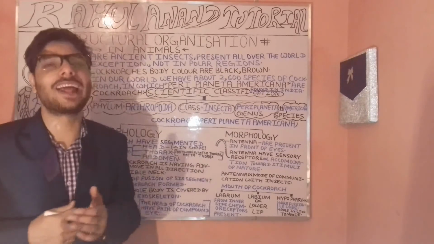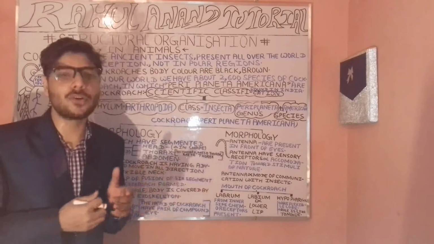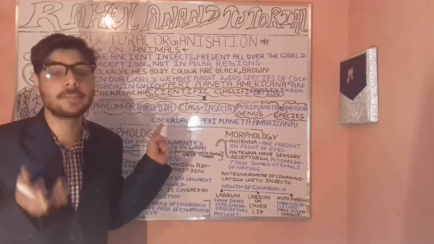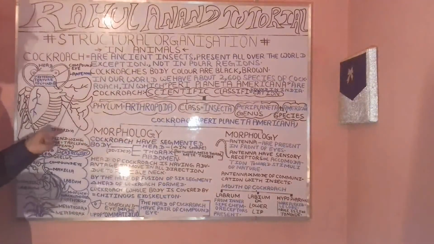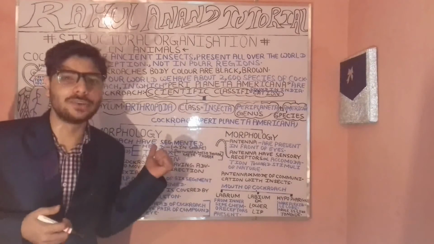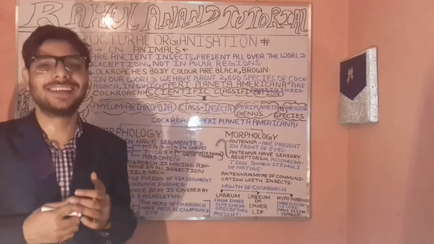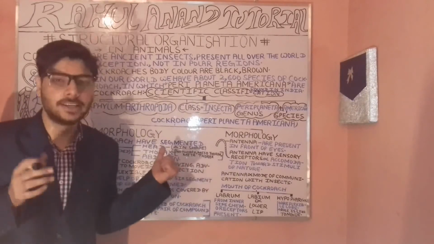Then it often has the forewings, then the hindwings. The forewings are often known as the tegmina. After that, you have the hindwings. What is the role of the hindwing? Can you tell me? It plays an important role in flying as well as jumping.